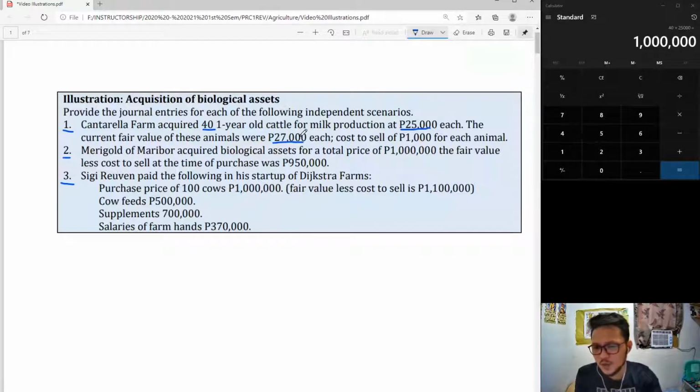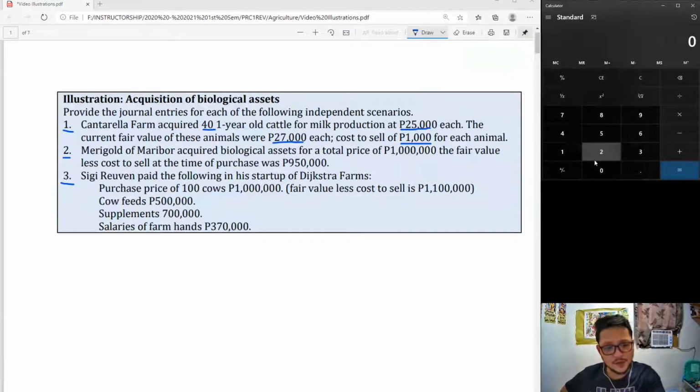However, if we would like to sell this right now, we would be required to expend 1,000 pesos for each animal in cost to sell. So, again, ano-ano ang mga cost na to? This could be broker's fee, this could be levies from regulatory agencies, this could be transportation. Any.